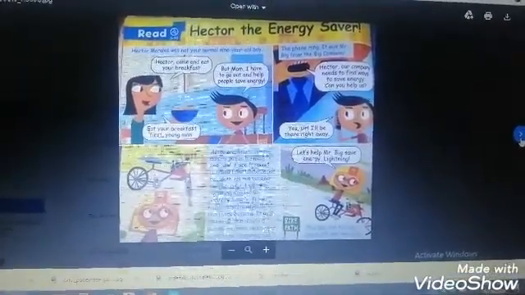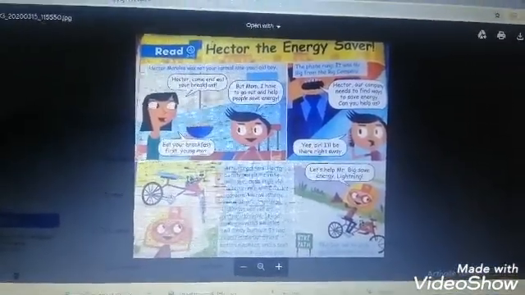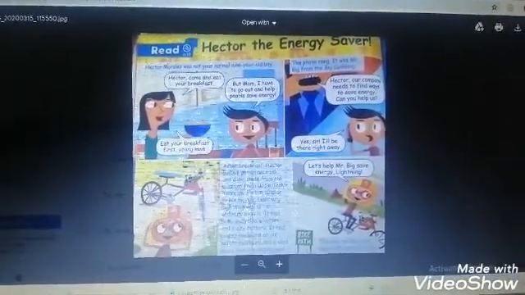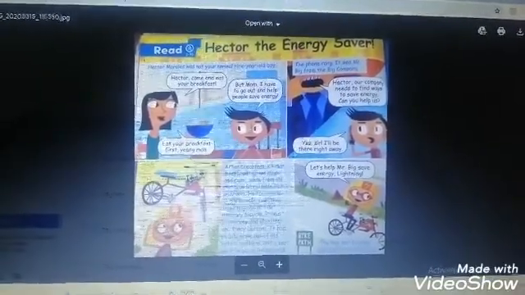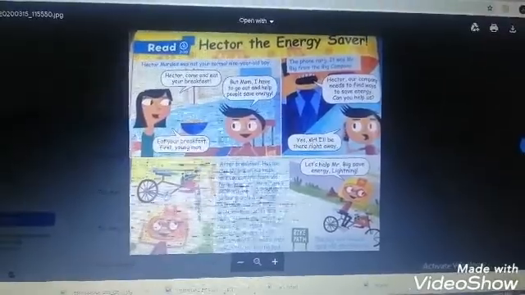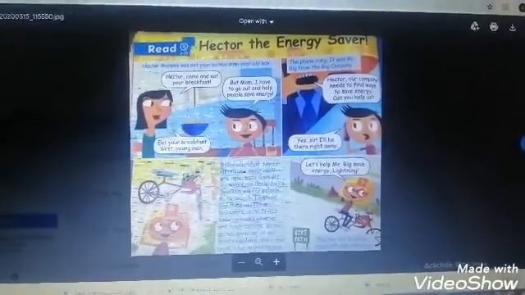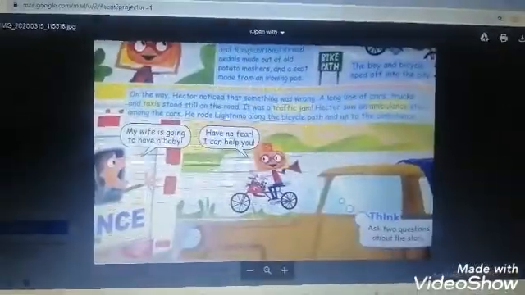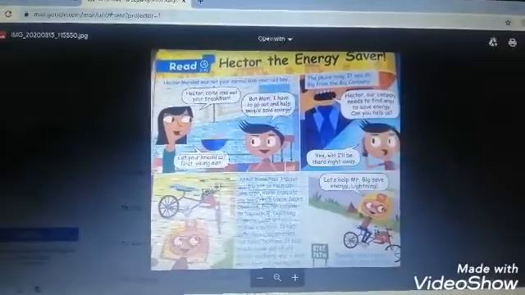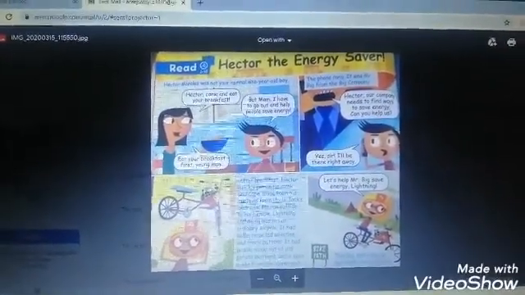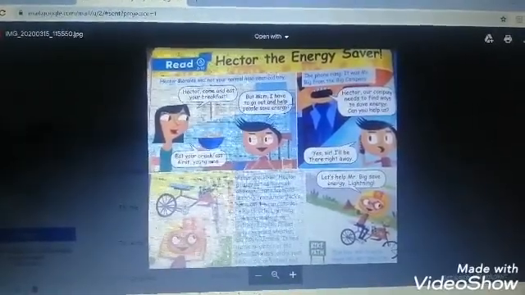Now we will review the reading passages. We will start with the reading passage, pages 98 and 99. Hector the Energy Saver is the title for this story. And we have many characters in this story. We have Hector, Hector's mom, Mr. Big, and the man from the ambulance. At the beginning, we want to know that Hector's mother asked him to finish his breakfast, then he can go and help people to save energy.